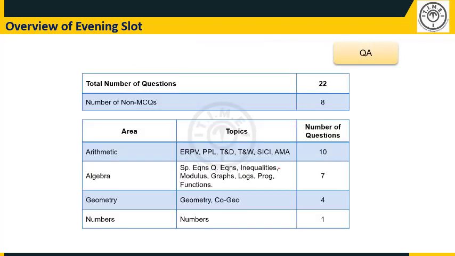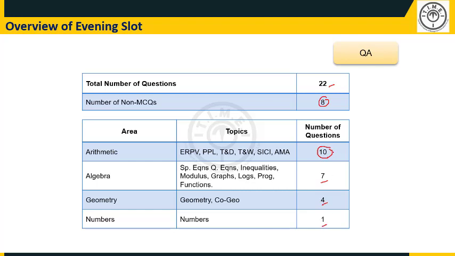Now moving on to Quant. In Quant again, the 22 questions had 8 non-MCQs, and the topic split across various different topics that are there in Quant is like this. So majority are from arithmetic. Algebra had 7 questions, geometry had 4, and numbers 1.